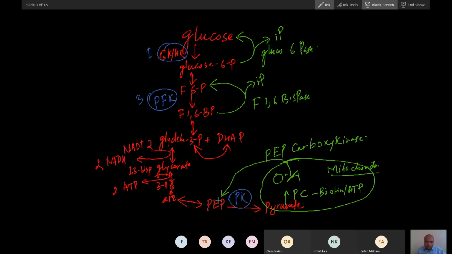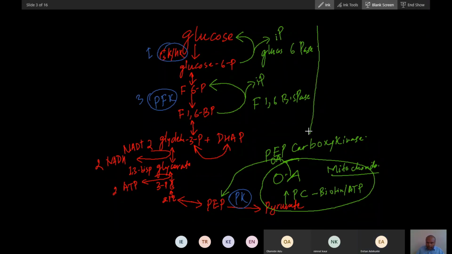Now this oxaloacetate will convert into phosphoenol pyruvate. That reaction happens when oxaloacetate comes out of the mitochondria, and this oxaloacetate converts into phosphoenol pyruvate, and then the respective reactions will happen. Did you understand how gluconeogenesis utilizes two compartments? One reaction in mitochondria, the rest of all reactions happen in cytosol. Did you understand this?